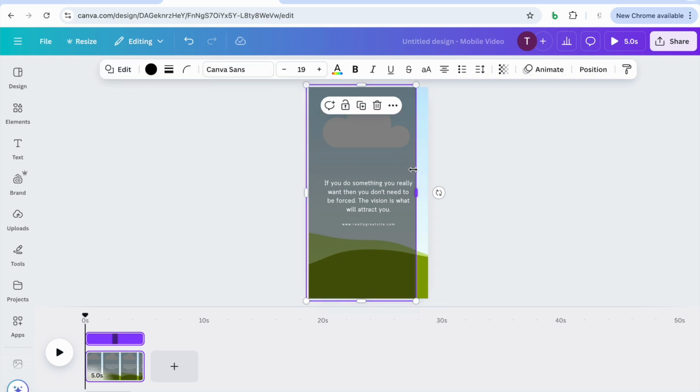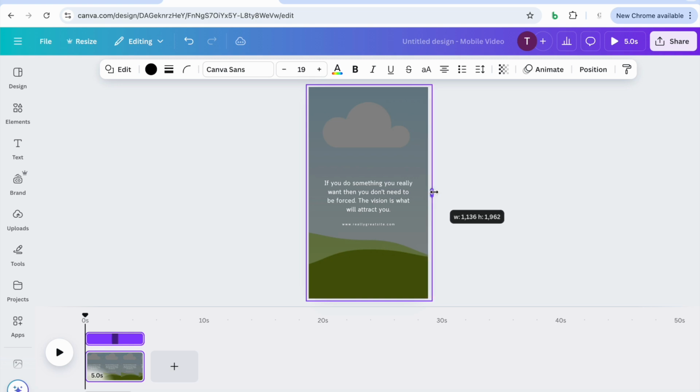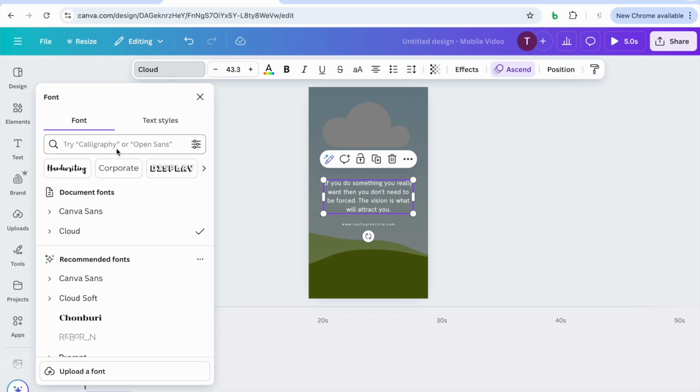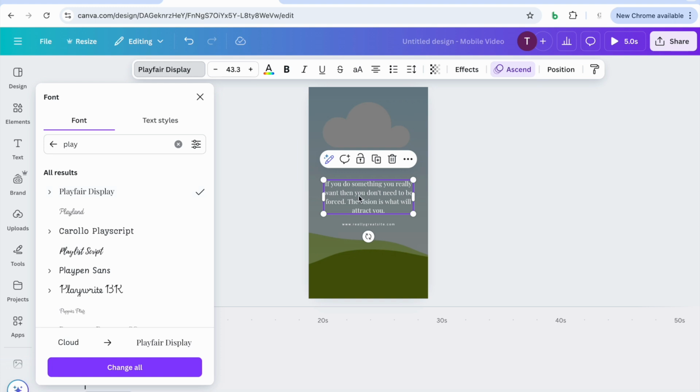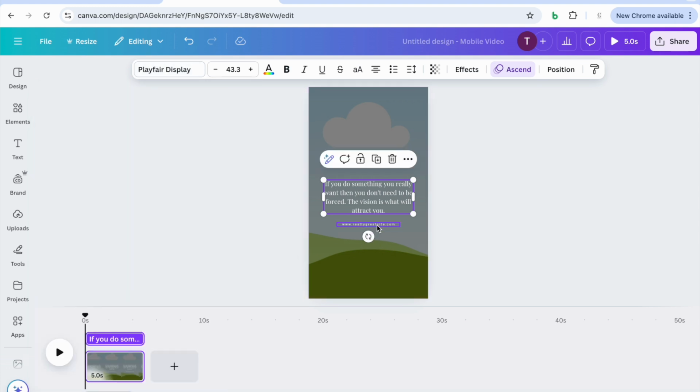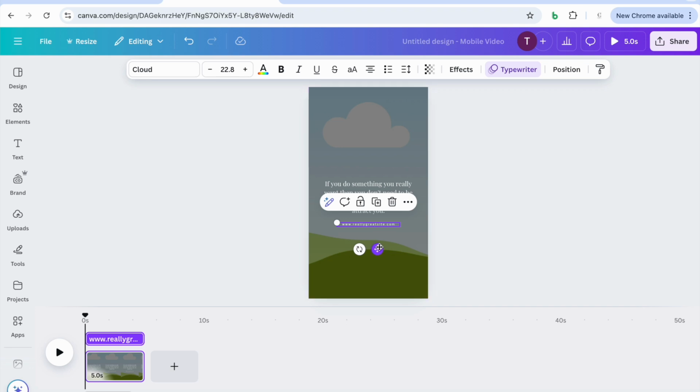Now this little thing here, we want this because this helps the quote to pop. So we're going to keep that there. Now this, I'm going to change to a different font. You can change it to whatever font is going to be good for your brand. And then this can be your Instagram tag or you can make it a logo. Just for example purposes, I'll show you how I would actually put my logo here.